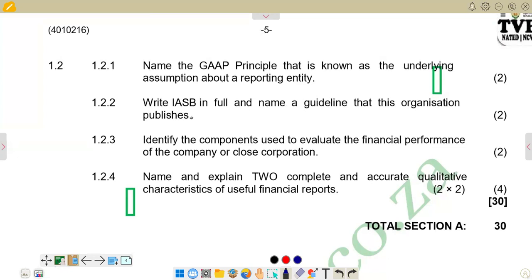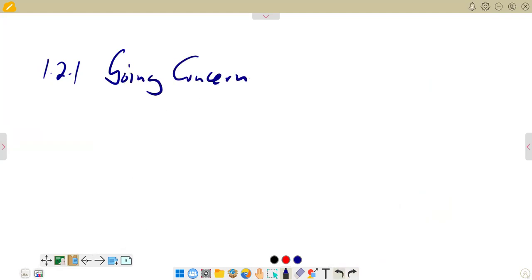And that going concern itself explains that a business is going to operate for the foreseeable future, a period of at least 12 months. So this principle outlines that the business is not whatsoever going to stop operating in the near future. So we have got 1.2.1 where we have the going concern as our response. So we can just come here and say 1.2.1, going concern. So this is what we have for the first part.